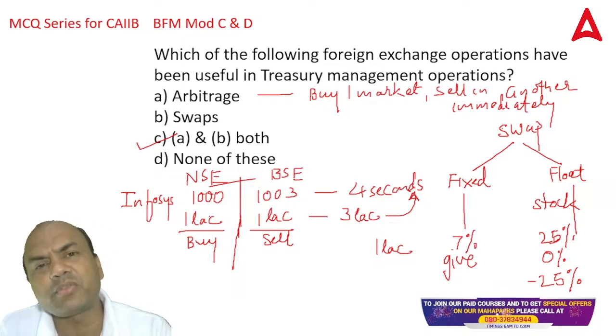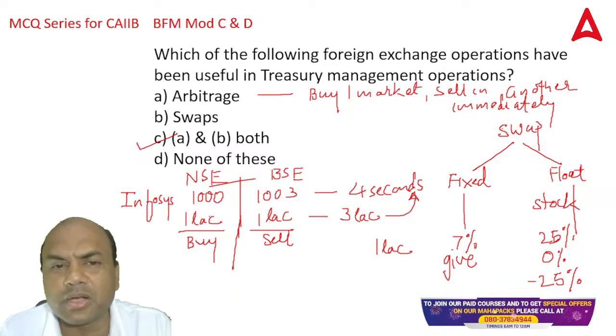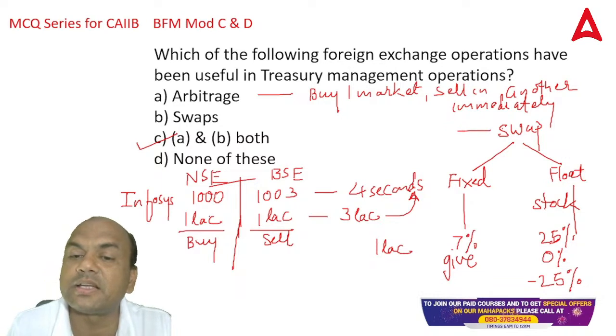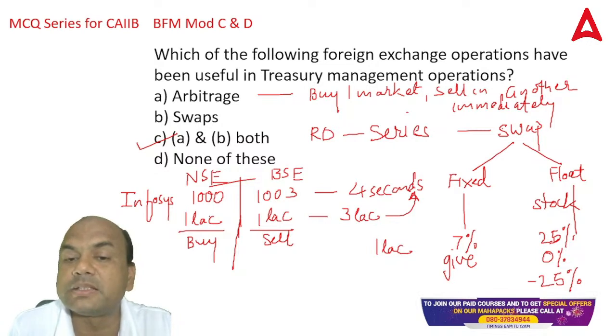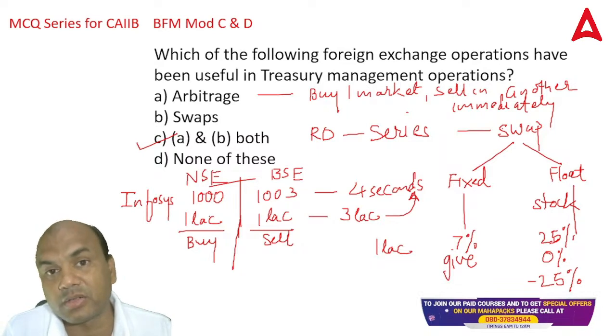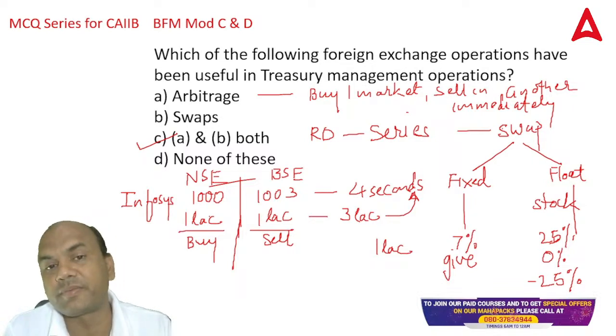Now this swap can be of various types. It can be currency swap, it can be interest rate swap, commodity swap, anything. But logic remains the same, fixed and floating. And one more important term about swap is it's an exchange of series of payments. Series means, for example, RD. What is RD? Recurring deposit. It is a series of payment. I'll give you 1,000 per month, and at the end of the year, you as a bank will give me 12,000 plus that interest, right? So it is an exchange of series of payments.